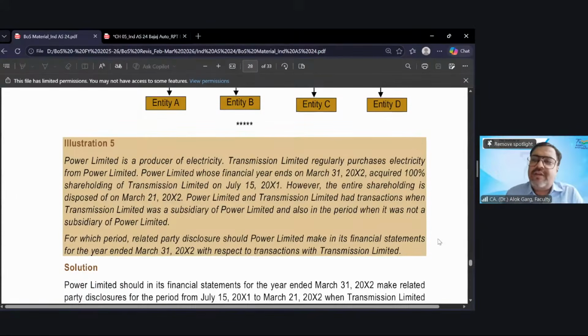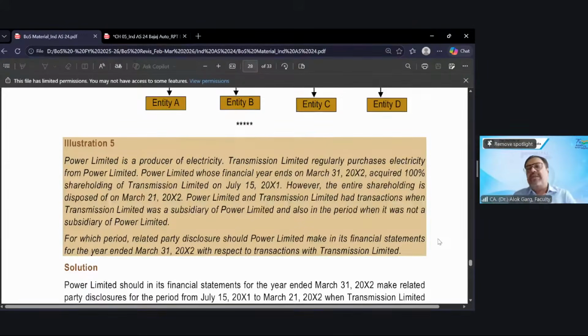Let me give you some numbers. Transmission has purchased electricity from Power Limited for 1200 crores in a year. And out of 1200 crores, 800 crores pertains to the period 15 July to 21st March. Tell me what amount has to be disclosed as a related party transaction? 800 crores.